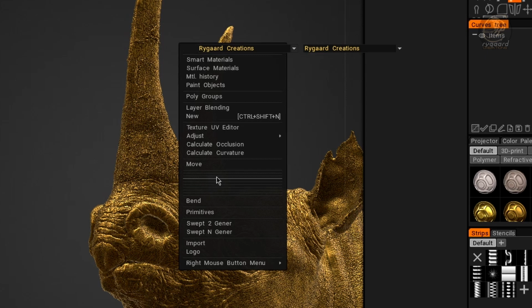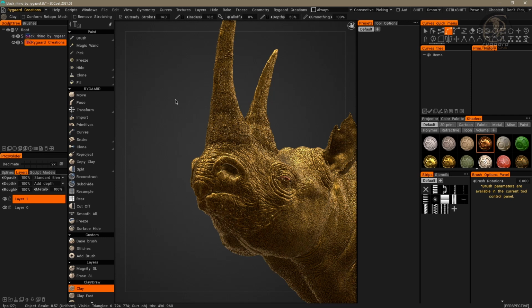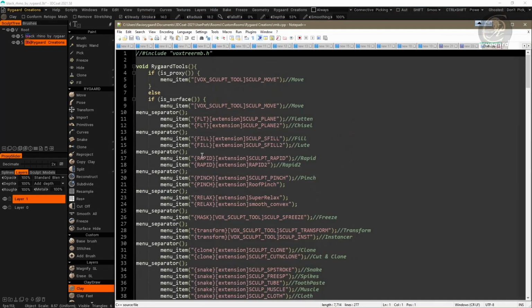Where are the other features I added? Yeah, that's right. Something happened. And because of that, not all the features I added for the right click menu are being shown, right? Right. Now, I will go back to the rmb.cpp script to fix this problem, okay?